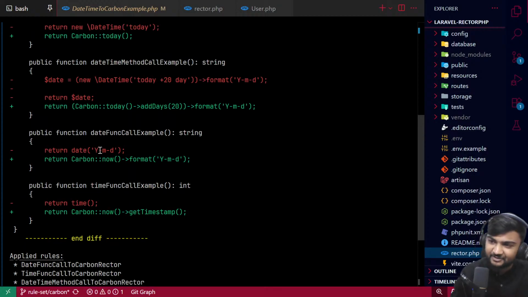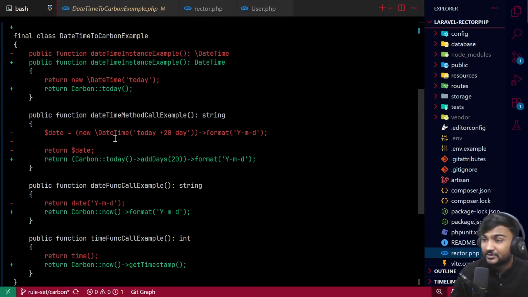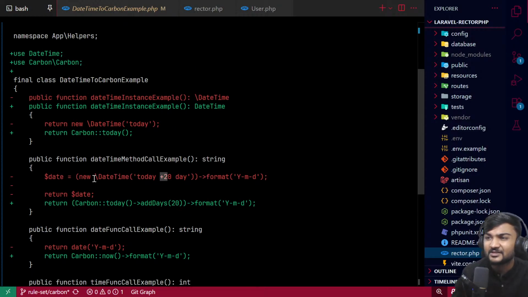If you have date with ymd format, it will do Carbon::now()->format('ymd'). If you have something like this, which is pretty interesting, you are doing today plus 20 days, right? And formatting as well with the date time. And what it actually does is create Carbon::today()->addDays(20). So it is a bit magical, but helping us a lot as well, right?